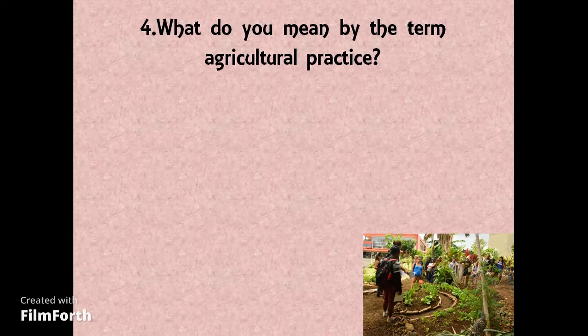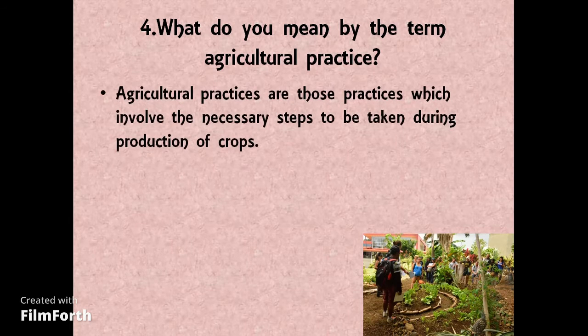What do you mean by the term agriculture practices? Agriculture practices are those practices which involve the necessary steps to be taken during production of crops.